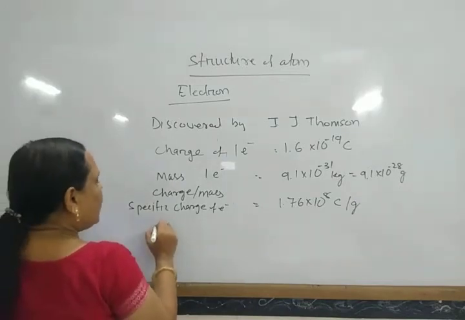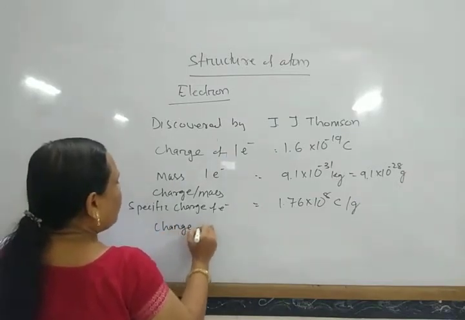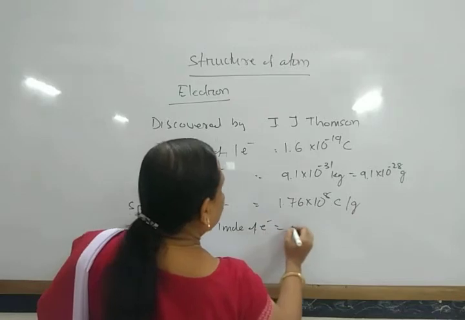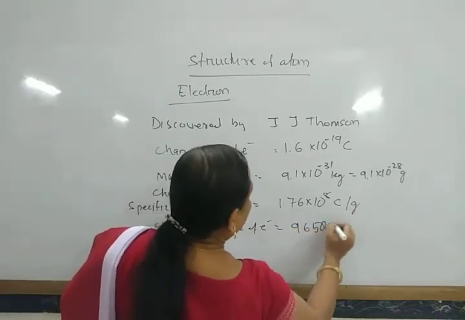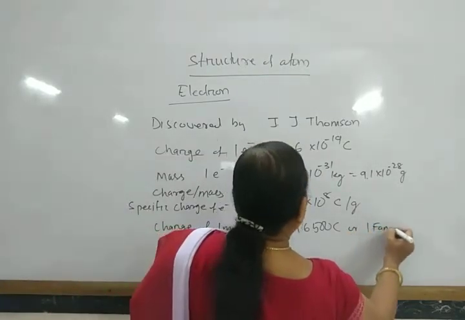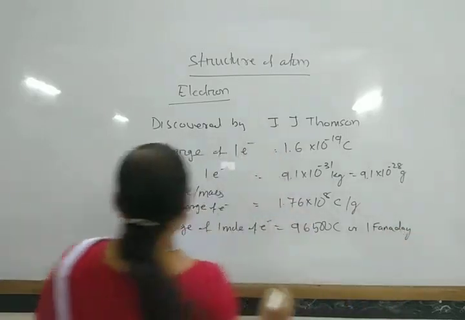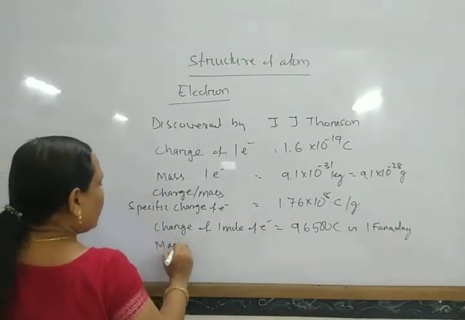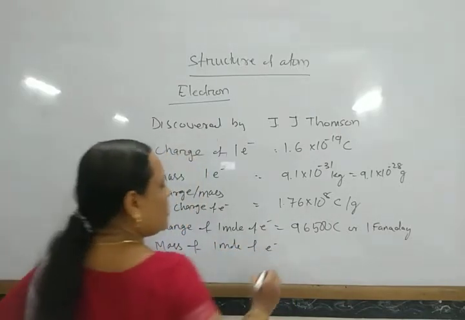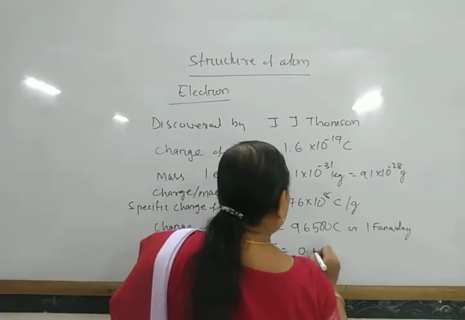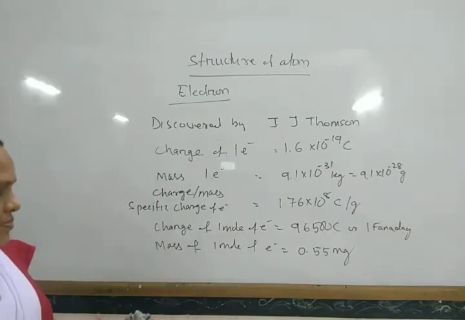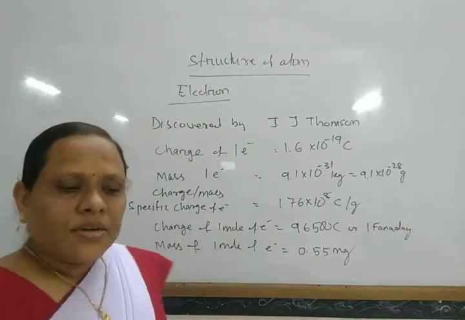And what is the charge of 1 mole of electron? The charge of 1 mole of electron is equal to 96,500 coulomb, also called 1 Faraday. Similarly, what is the mass of 1 mole of electron? The mass of 1 mole of electron is found to be 0.55 milligram. In this way, this is some information about electron.